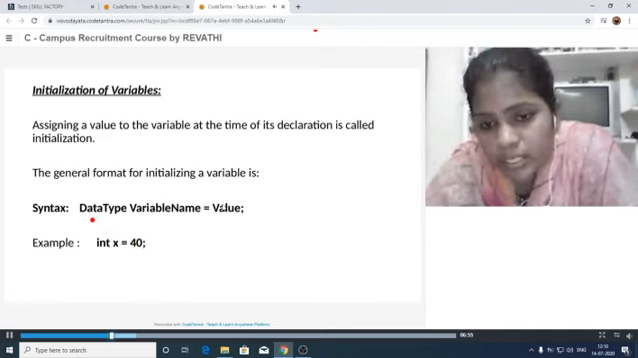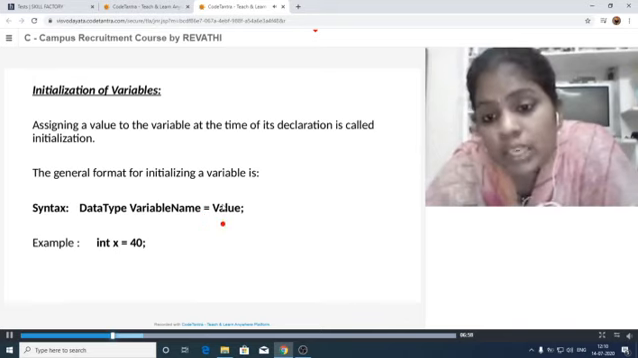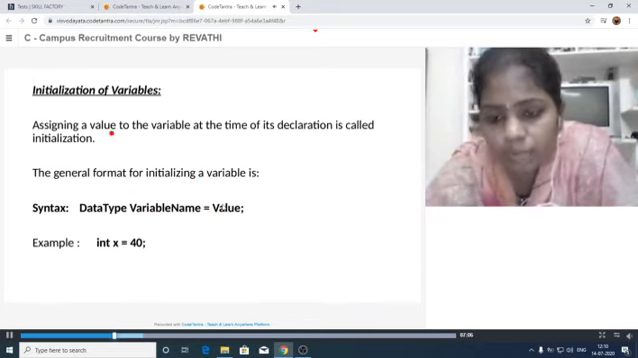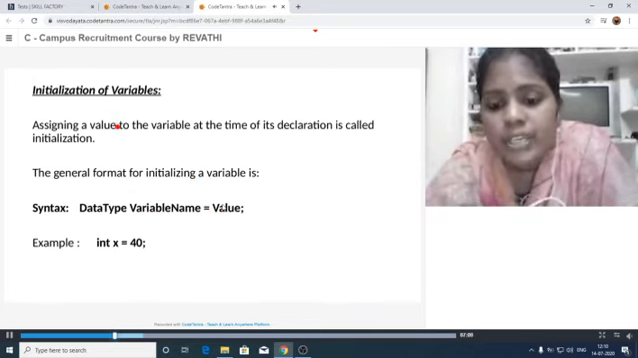So the syntax is: data type, variable name, is equal to, value. So is equal to is the assignment operator. This value will be assigned to this variable. This is called the initialization of the variable.